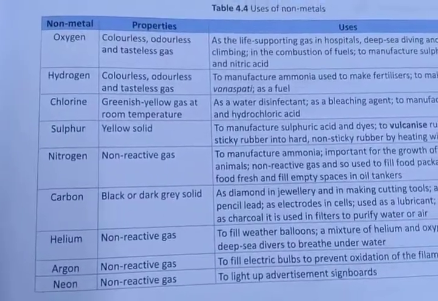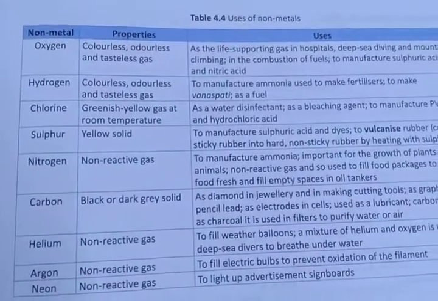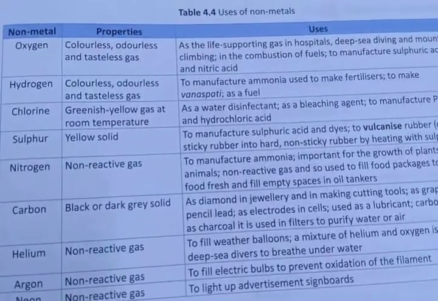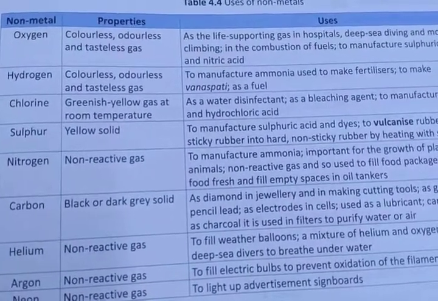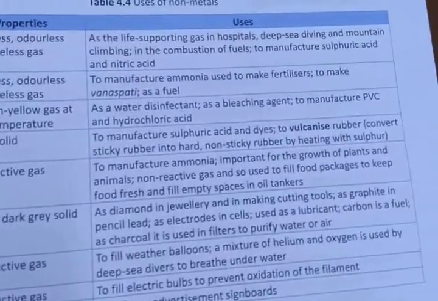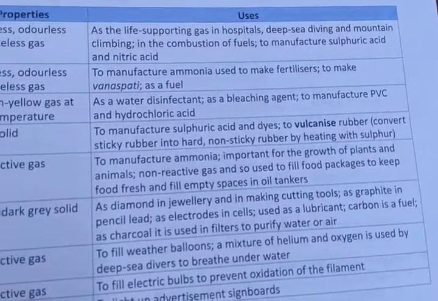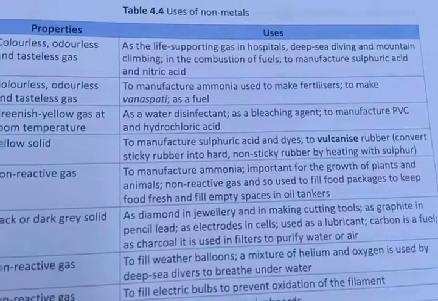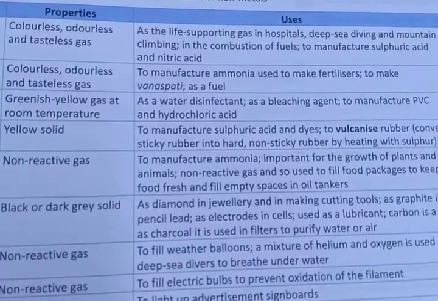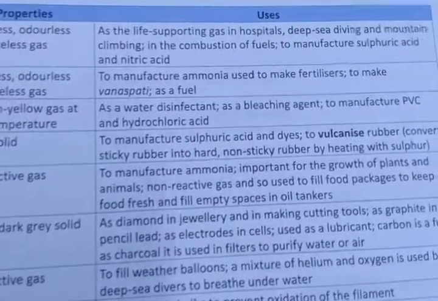Have you ever eaten chips or any packed items? In packed items you will see that nitrogen gas is filled, especially to keep the food fresh, and to fill empty spaces in oil tankers also. It is used to manufacture ammonia and is important for the growth of plants and animals. It is a non-reactive gas, so it is used to fill food packages to keep the food fresh and to fill empty spaces in oil tankers.